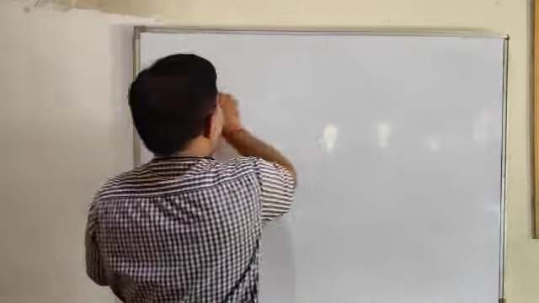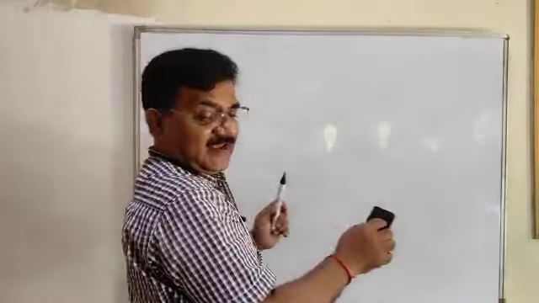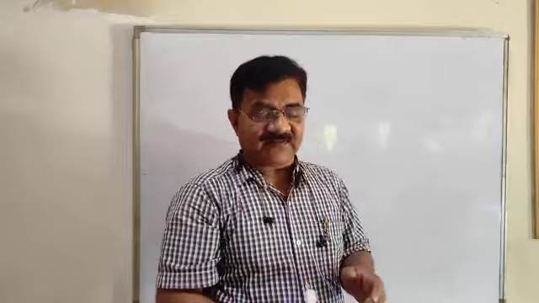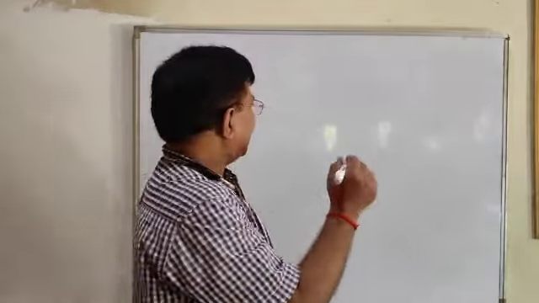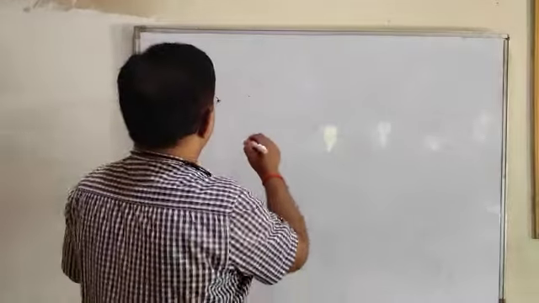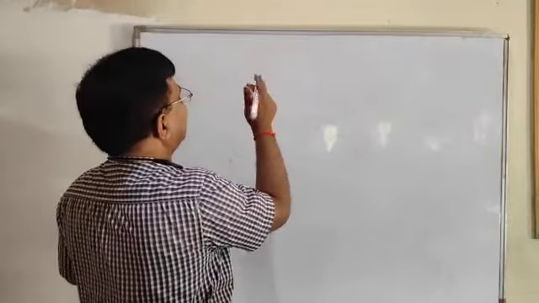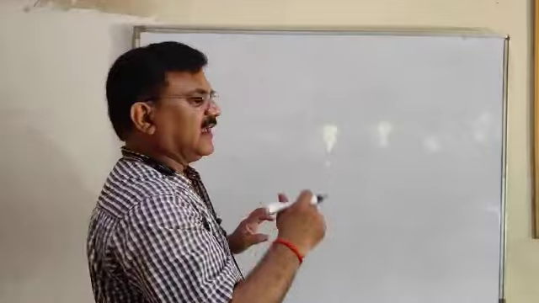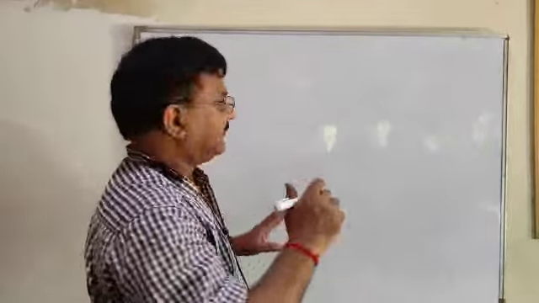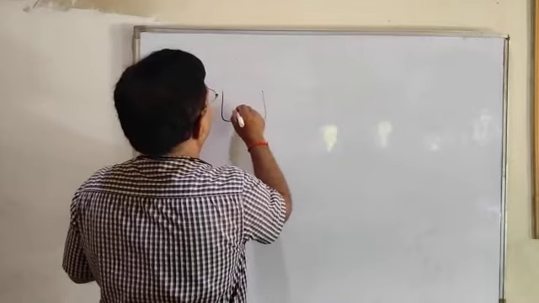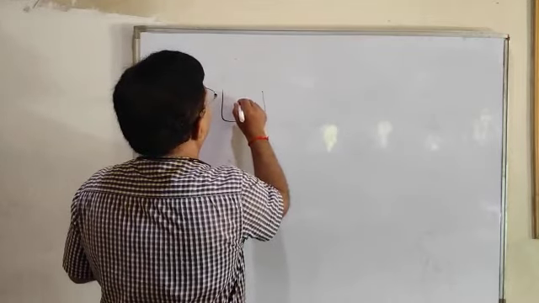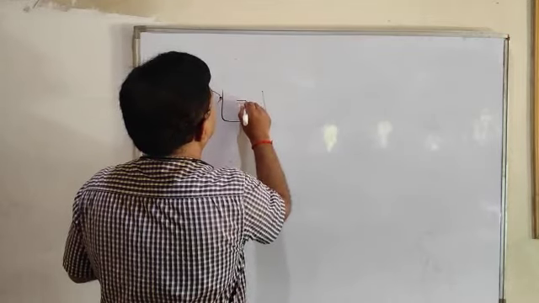We will discuss them in plant cells and in animal cells. Let me discuss the plant cell first. Take a plant cell, say onion peel or leaf, and put it in a solution. This is our plant cell.